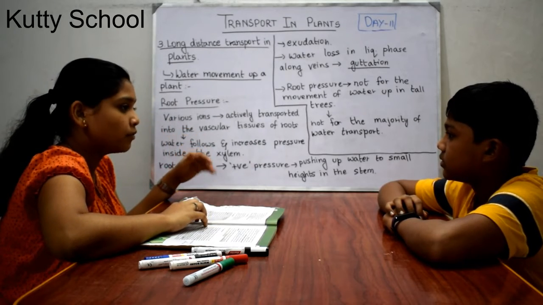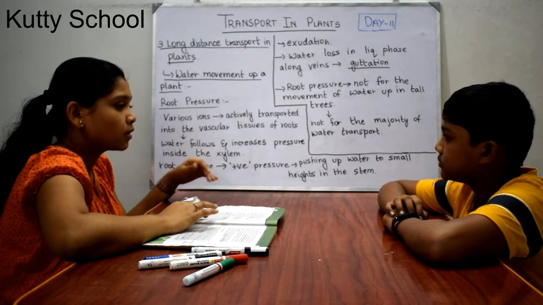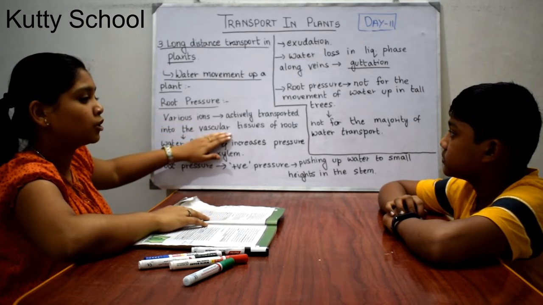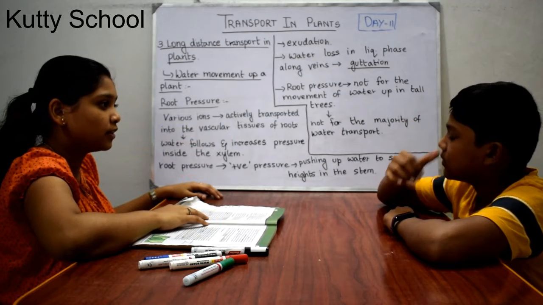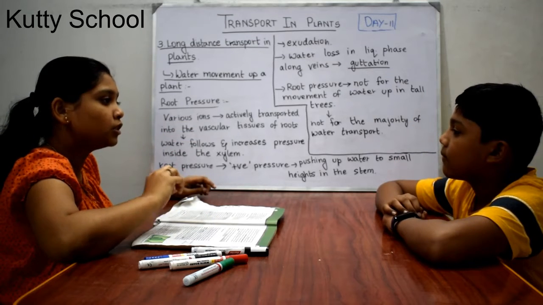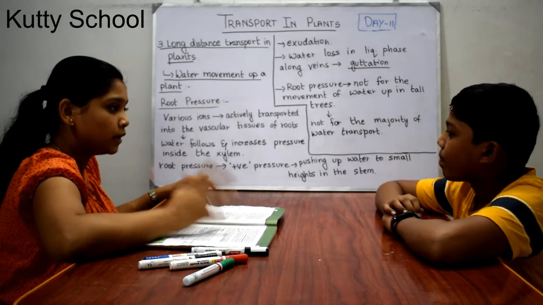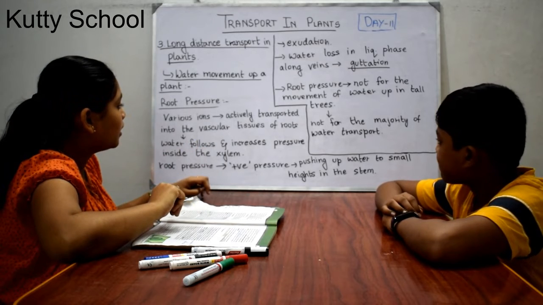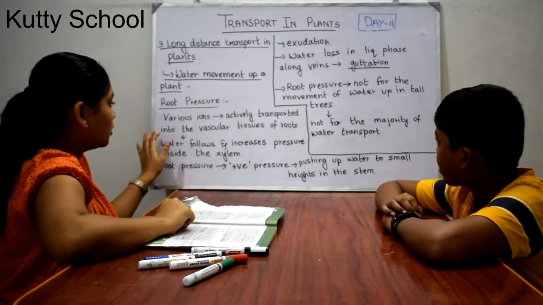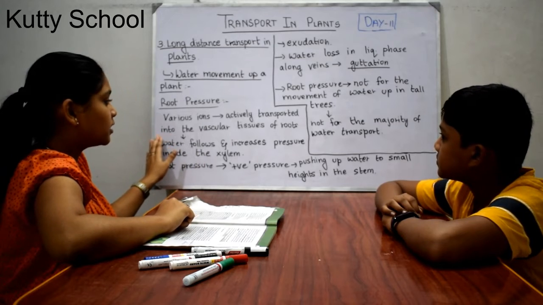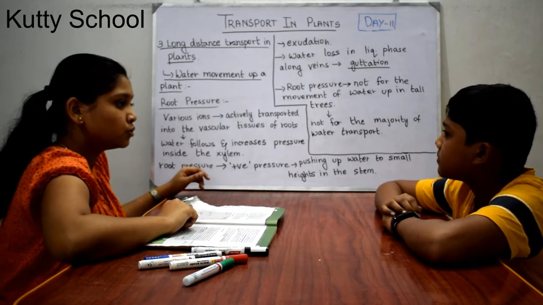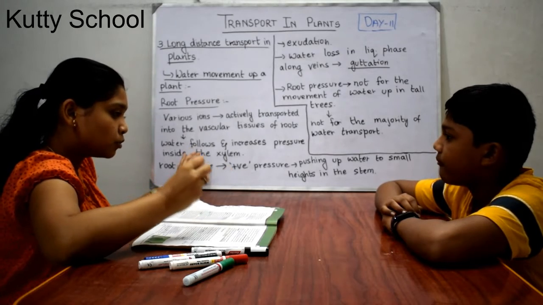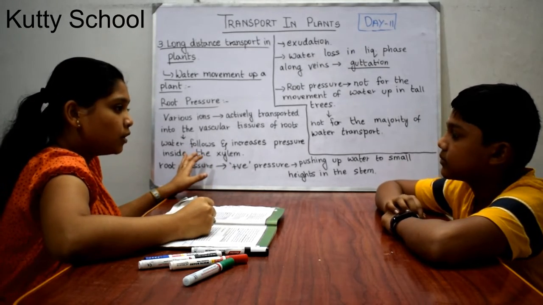In soil there are various ions and minerals along with water. These ions are actively transported into the vascular tissues of roots. Active transport is transport using energy. It is uphill, from lower concentration to higher concentration, using energy and needing proteins. The minerals are transported into the vascular tissues, which are the xylem of roots.